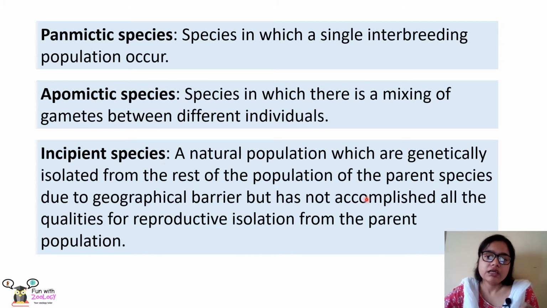It is very interesting. This incipient species is actually a natural population which is genetically isolated from the rest of the population of the parent species, and it is due to a geographical barrier. But they have not accomplished all the qualities for reproductive isolation from the parent population, which means the incipient species are a part of the parent population which are living in a particular geographical area, but they are not reproductively isolated from the parent species. So these are called the incipient species. So this was all about the 13 different types of species.